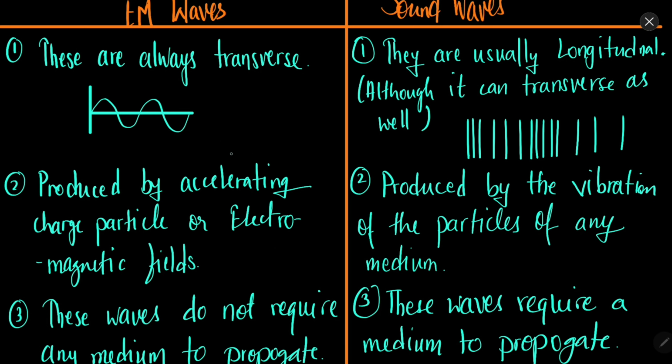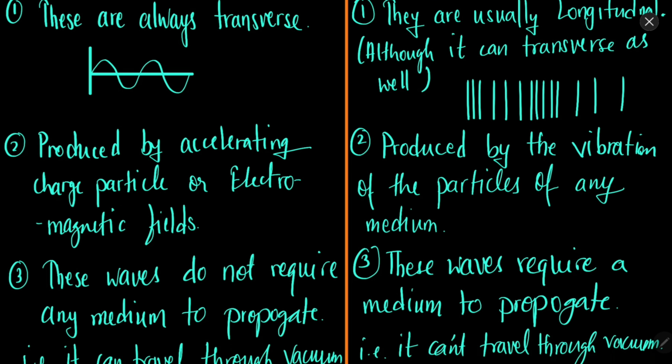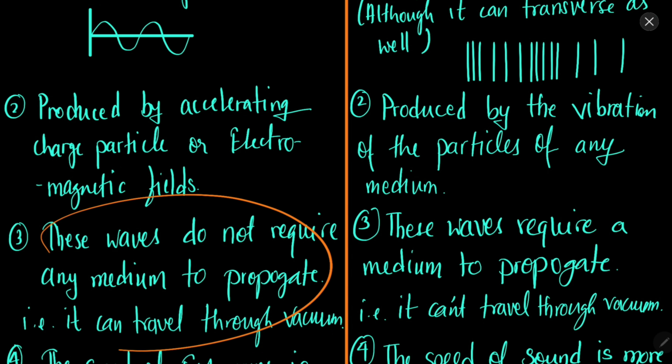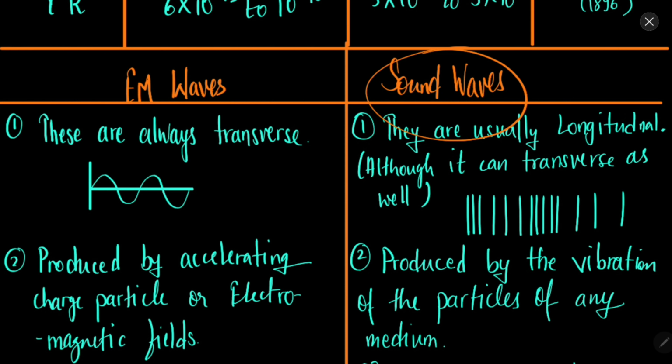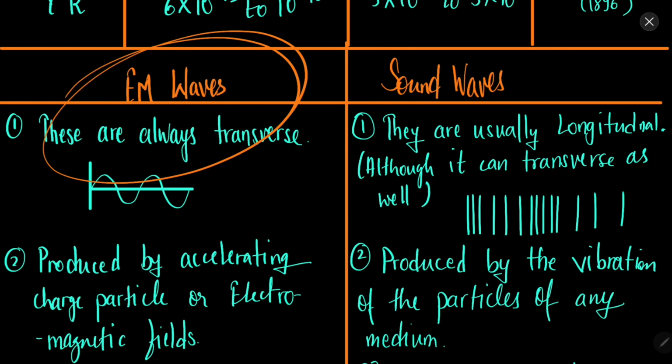Then EM waves are produced by accelerating charged particles, and sound waves are produced by the vibrations of the particles of a medium. Let's say we have air, so how is the sound produced? When the air particles start to vibrate, then sound is produced. EM waves do not require any medium to propagate. For example, they travel from sun to earth through vacuum, but sound cannot travel from sun to earth because there is vacuum, there is space, so sound needs a medium, because sound itself is a vibration of the particles of the medium. EM waves do not require a medium because EM waves have their own particle, the photon, and they are produced by charged particles.